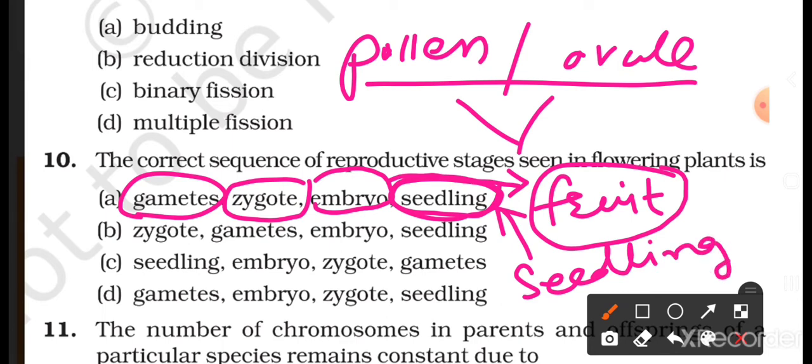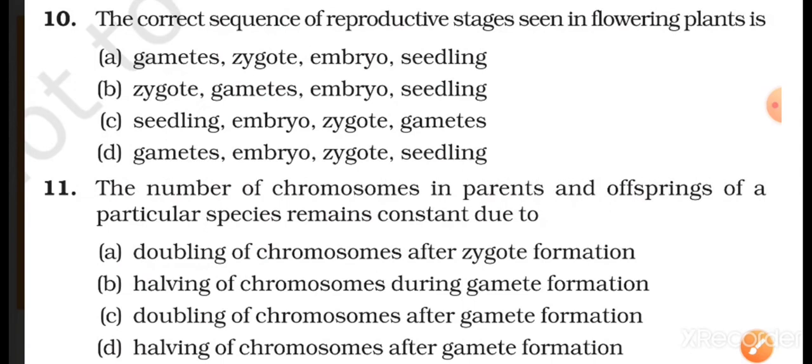baby plant, seedling. So this is the correct sequence of the reproductive stages seen in the flowering plants. That is gametes, zygote, embryo and seedling. Correct option is A. Question number 11.